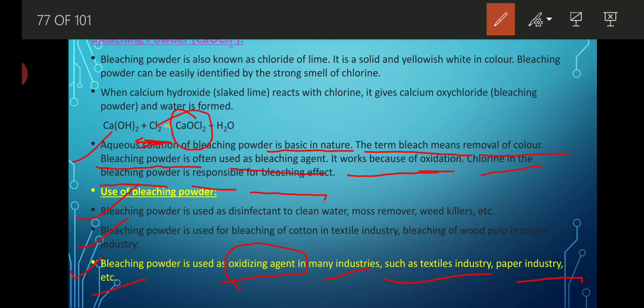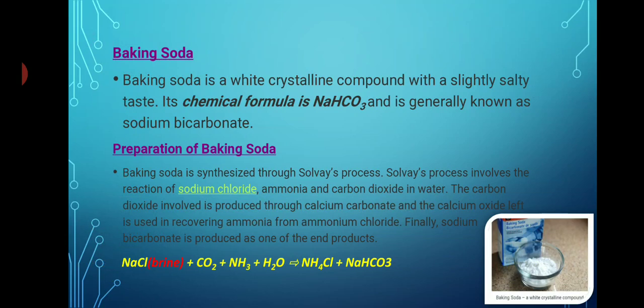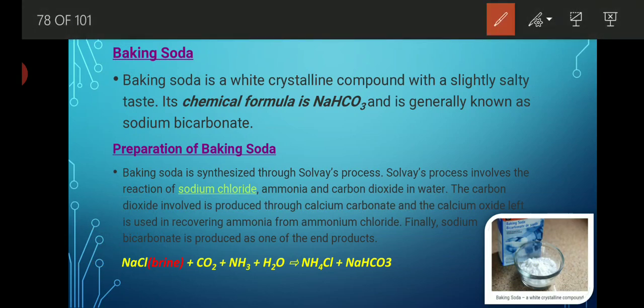Now, let's start our next topic, that is baking soda. We all are aware of what exactly baking soda is. Baking soda is widely used in the bakery industry. It is used to bake cakes, muffins, and other things like donuts. The chemical formula of baking soda is NaHCO3. The common name of sodium bicarbonate is baking soda, and the chemical name of baking soda is sodium bicarbonate.